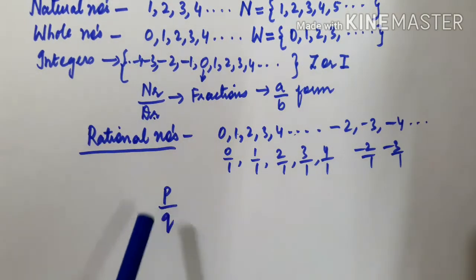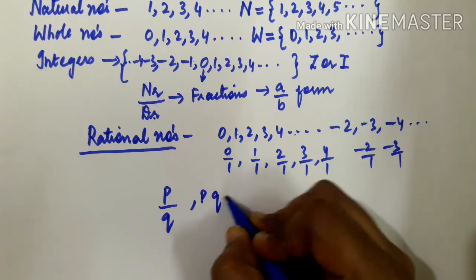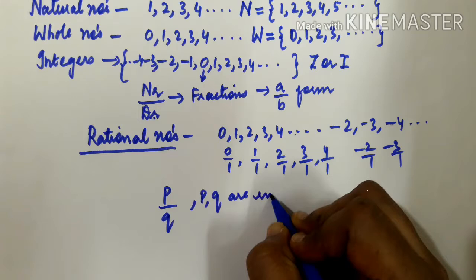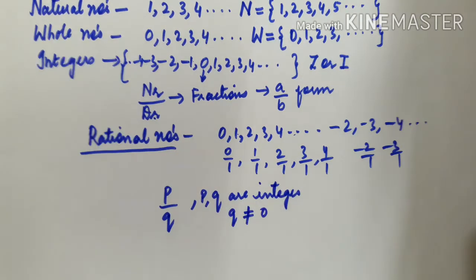In the same way, we are having p upon q. But what is the difference over here? p and q can be any integer. Okay, p and q are integers over here, and q should not be equal to 0.